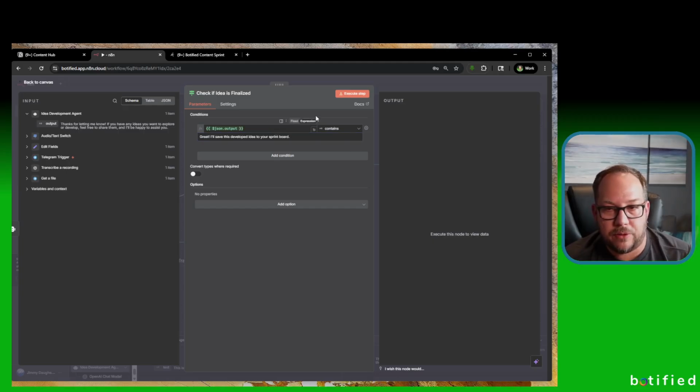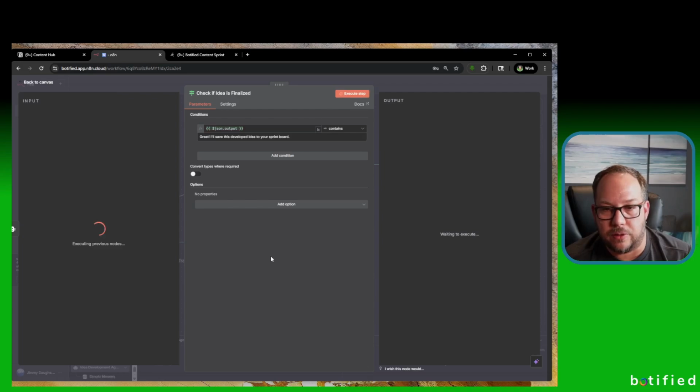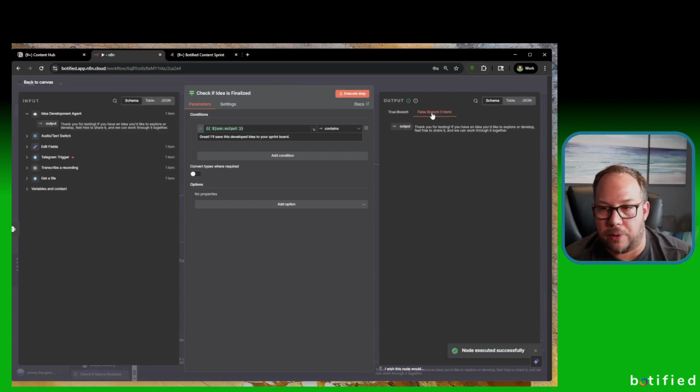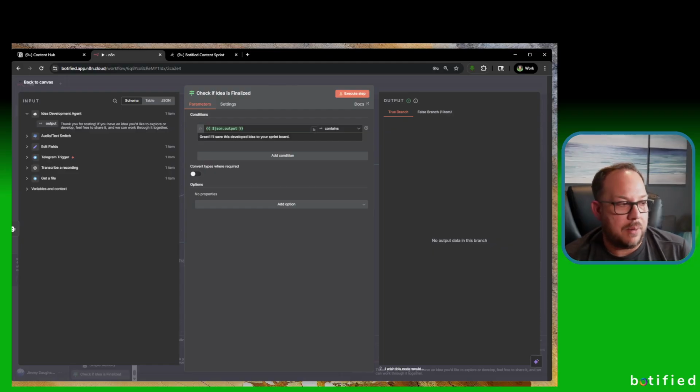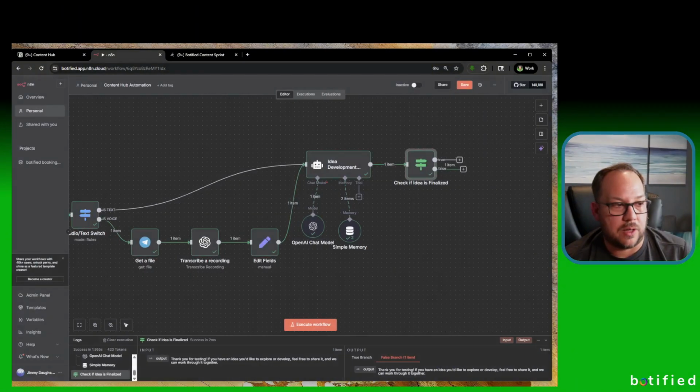And what happens here? So let's execute this. It shouldn't really move on. Yeah, so it's on the false branch, right? Because it doesn't have anything about that. So should it have something about that, then it would actually move on to the next stage.